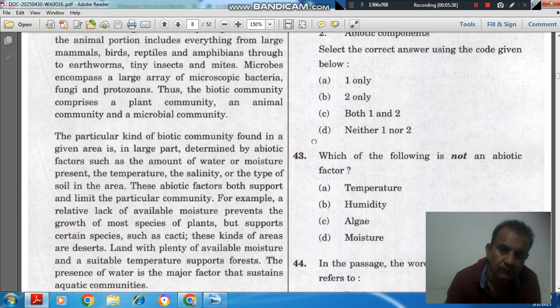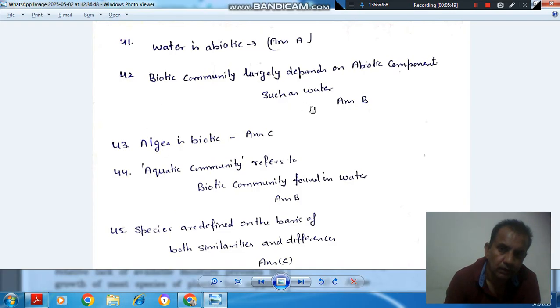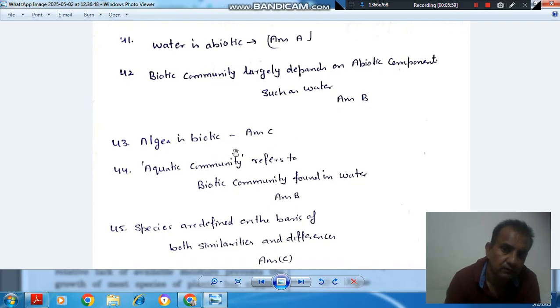So it means the nature of biotic community largely depends on abiotic component. Answer is B. Biotic community largely depends on abiotic component such as water. Okay, so answer is C.